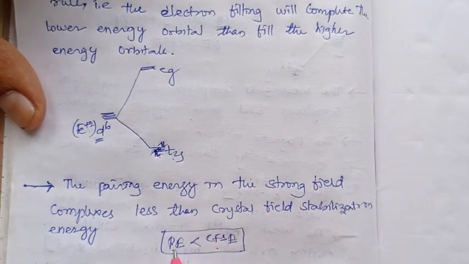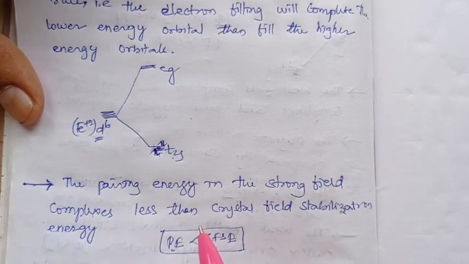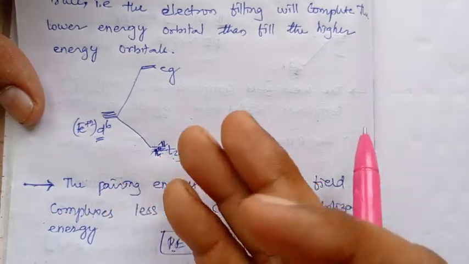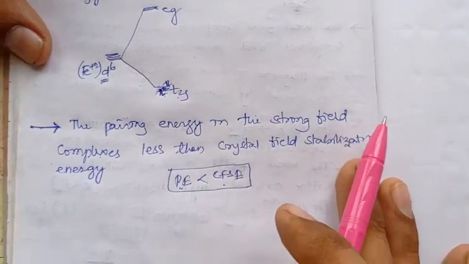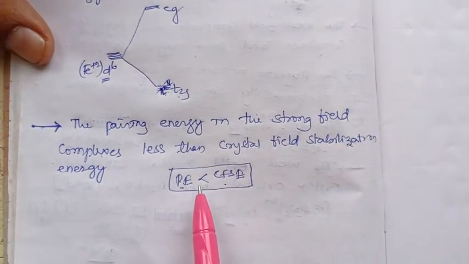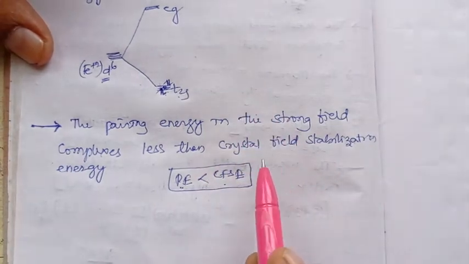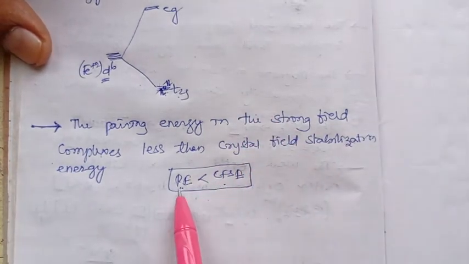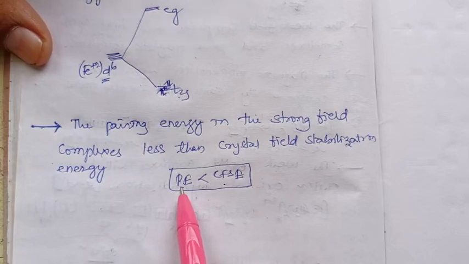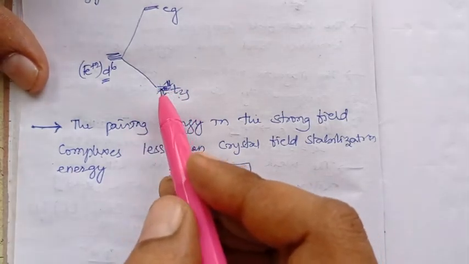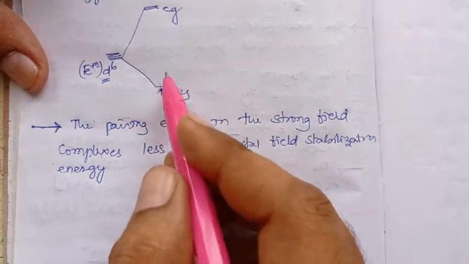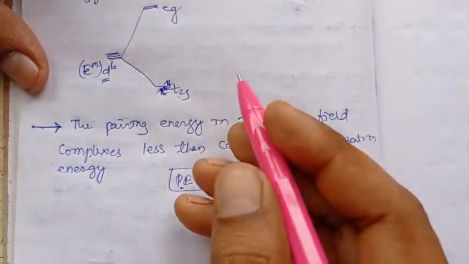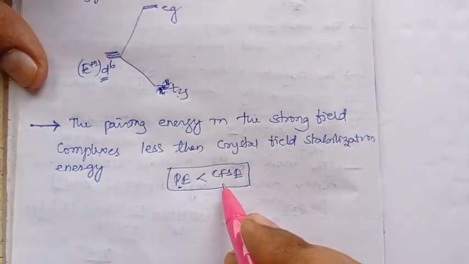So when the pairing energy is less, obviously whichever is the lesser hindering factor, the electron overcomes that first, then it goes for the higher hindering factor, right? These are the hindering factors for the electron filling. I just explained how they hinder the electron filling. As the pairing energy is the lesser hindering factor, the electrons overcome it initially, nothing but initially they come into pairing. Then only will they overcome the higher hindering factor of CFSE.